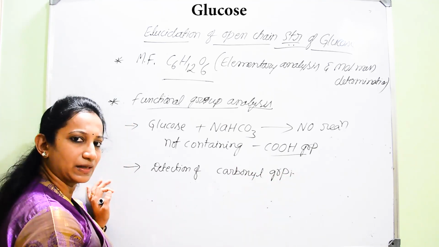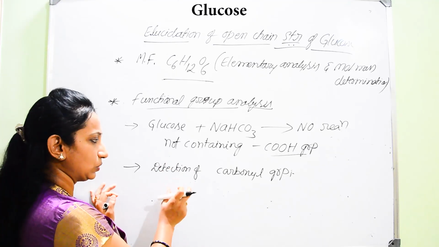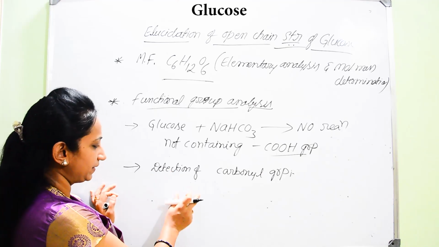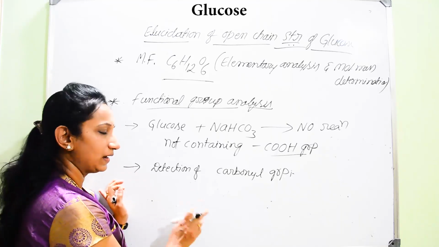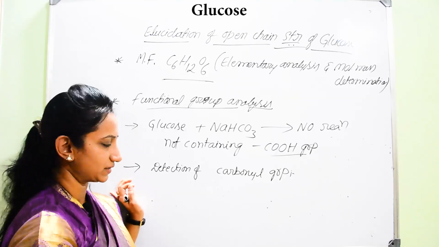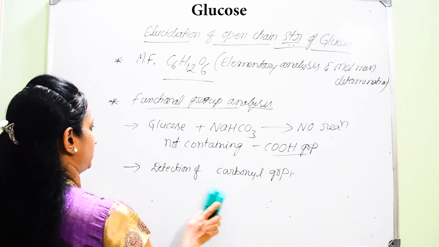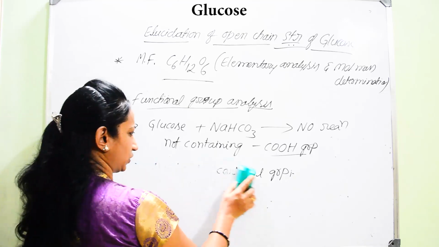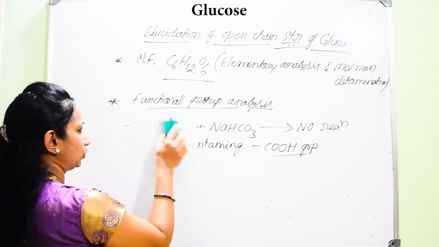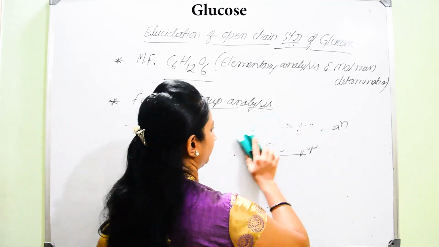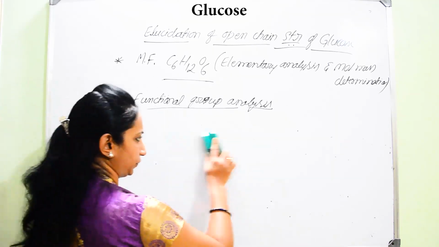So for the detection of the carbonyl group, he was able to conduct reactions with glucose. One is between glucose and hydrogen cyanide, and the other is glucose with hydroxylamine, NH2OH. Now we are going to learn about those sets of reactions. In the very first functional group analysis, he considers that there is no carboxyl group present in glucose. In the very next step, he did an experiment between glucose and hydrogen cyanide.